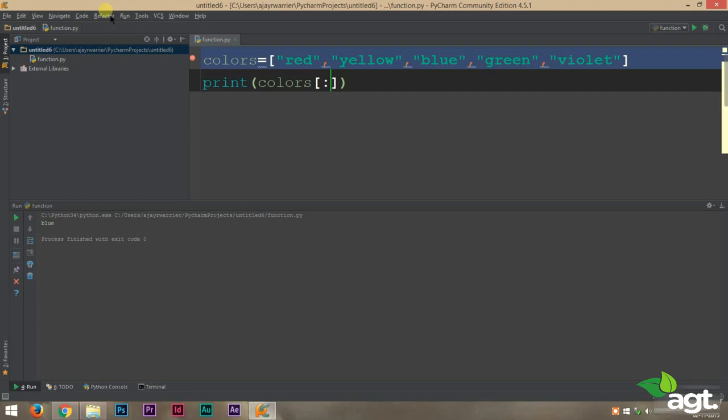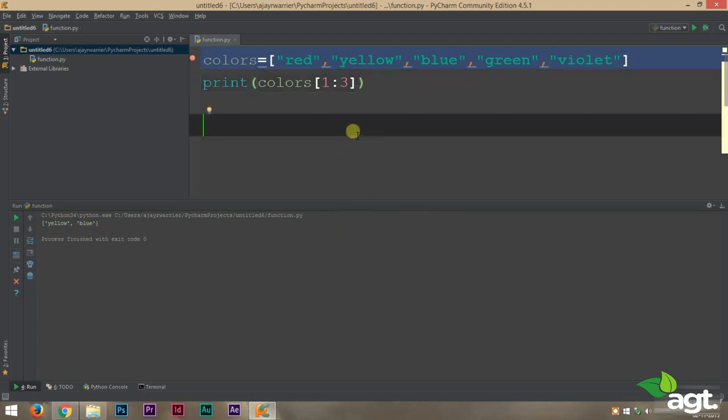If we use a colon without any numbers, it will print out the entire list. You can see here in the output screen. The same way we slice strings, we can slice a list. With lower limit 1 and upper limit 3, our list will print from the first element all the way up to the second element. That is upper limit minus 1. 3 minus 1 is 2. So it will print all the elements from 1 to 2. The first element is yellow and our second element is blue. So let's run this and we get yellow and blue.